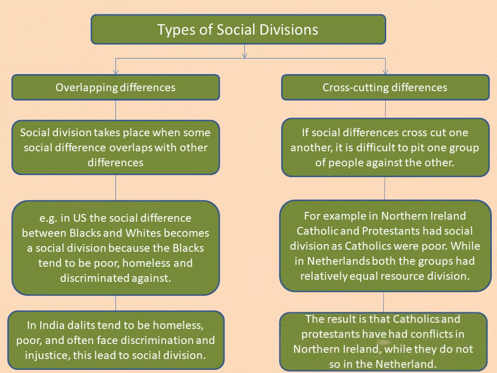The result is that Catholics and Protestants have had conflict in Northern Ireland, while they do not do so in the Netherlands. Overlapping social differences create possibility of deep social divisions and tensions. Cross-cutting social differences are easier to accommodate. So we can say it's not our differences that divide us, it's our inability to celebrate them.